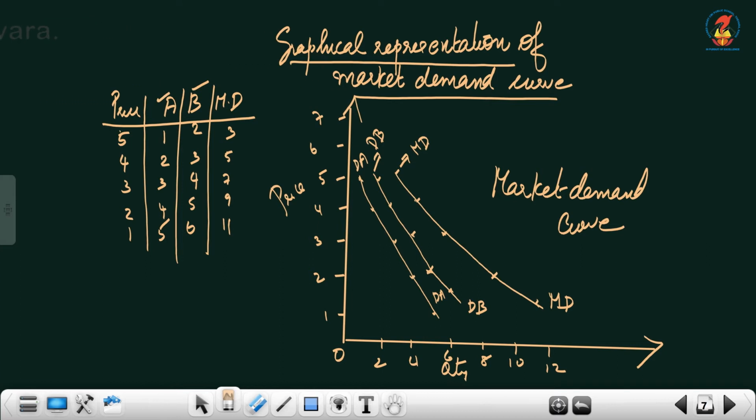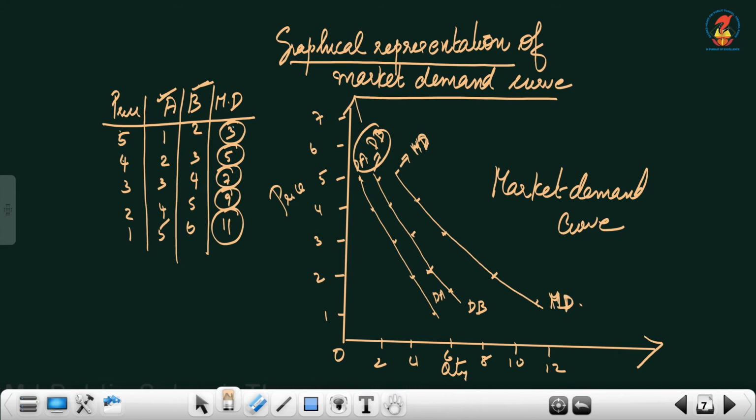With these two I have plotted the values for the demand curve of A and demand curve of B. Now joining these two, I have got the values 2 plus 1 is 3, 2 plus 3 is 5, 3 plus 4 is 7, 4 plus 5 is 9 and 5 plus 6 is 11. That is marked here and I have given the name as market demand.